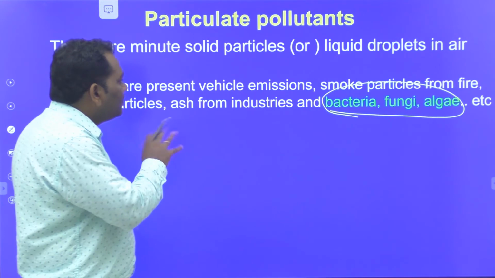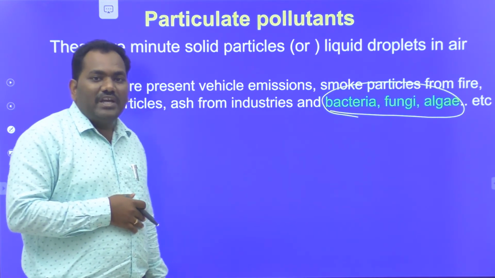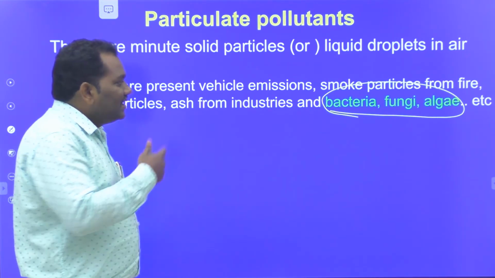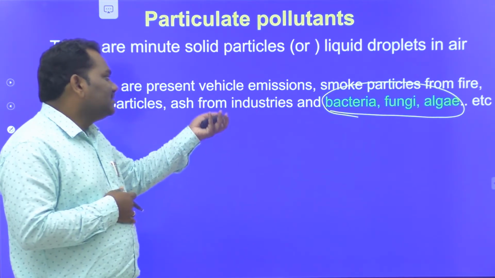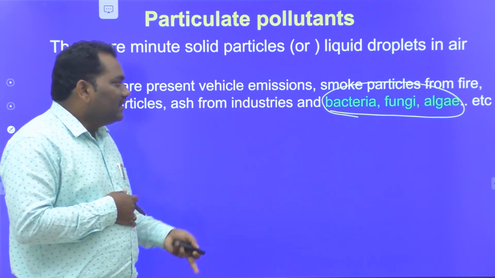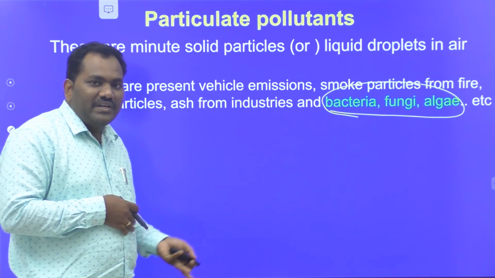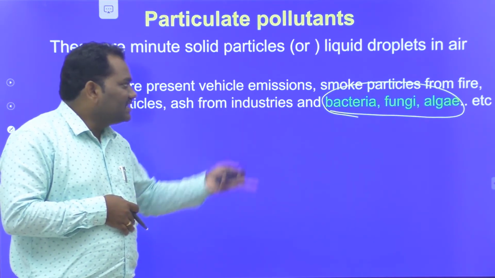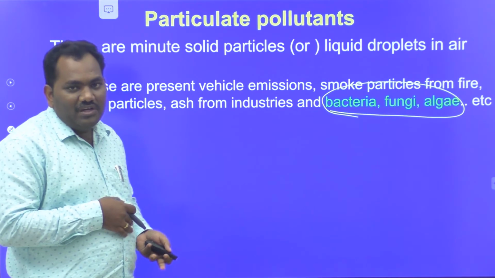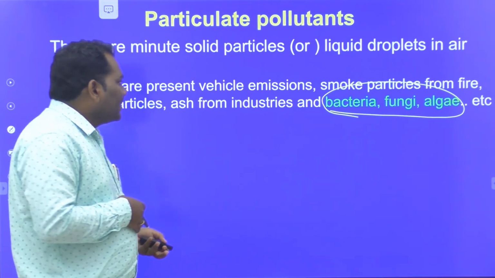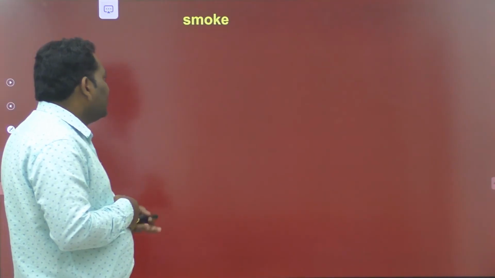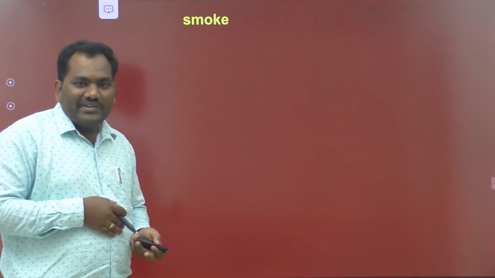That type is called non-viable particulate pollutants, and the second is viable particulate pollutants. Microorganisms like bacteria, fungi, algae, and nowadays the COVID-19 coronavirus, are all considered viable particulate pollutants.